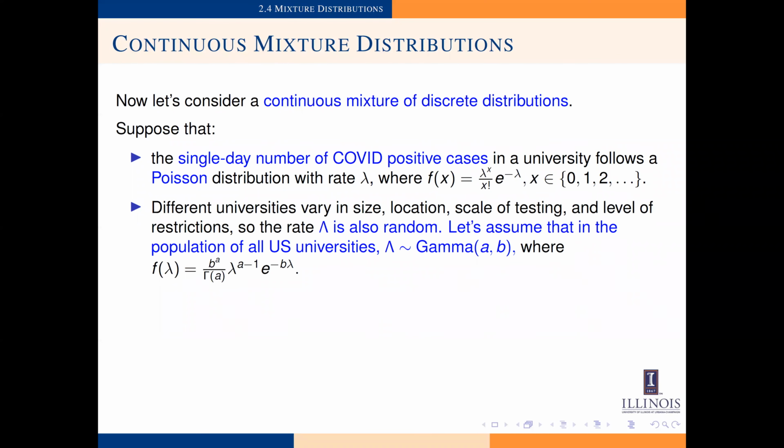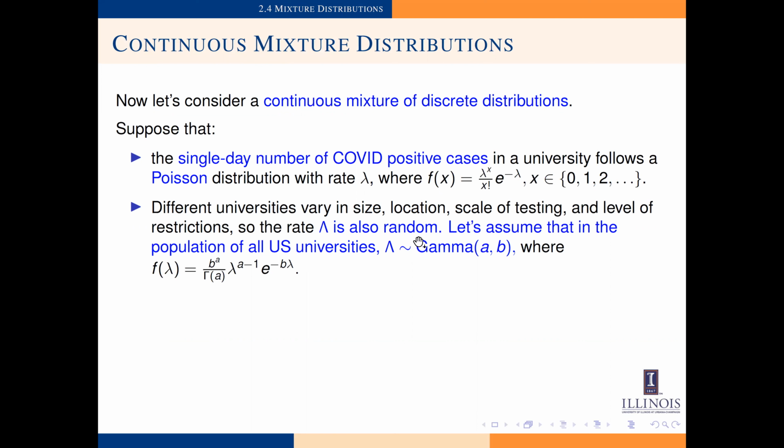And different universities can vary in size, location, the scale of their testing programs, and also their level of restrictions. So the rate lambda, note that here we have used the capital lambda, is also random. So we use capital lambda to indicate that the rate of the Poisson distribution itself can be a random variable.